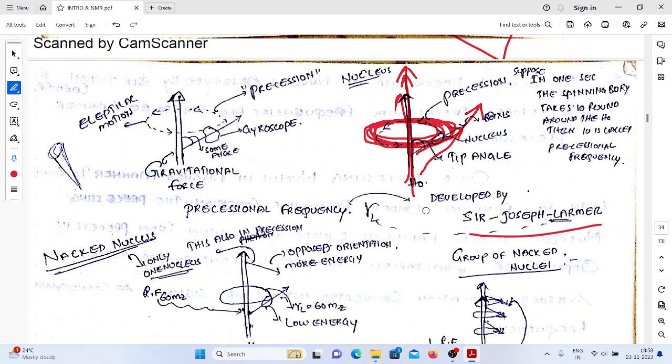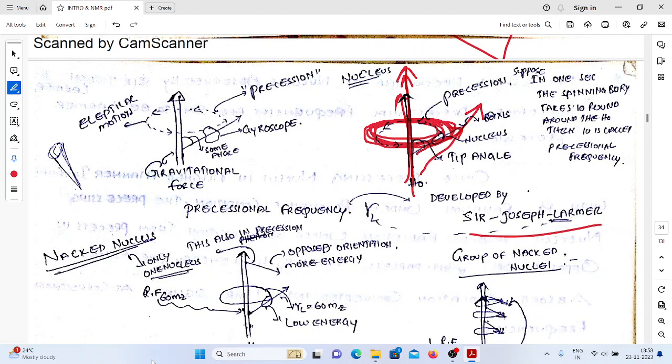Simply, the spinning particle is rotating around the nucleus, right? If it is rotating, then we have a rotation number. Suppose you fix the time: 1 minute 10 rotations, 2 minutes 20 rotations, 3 minutes 30 rotations.